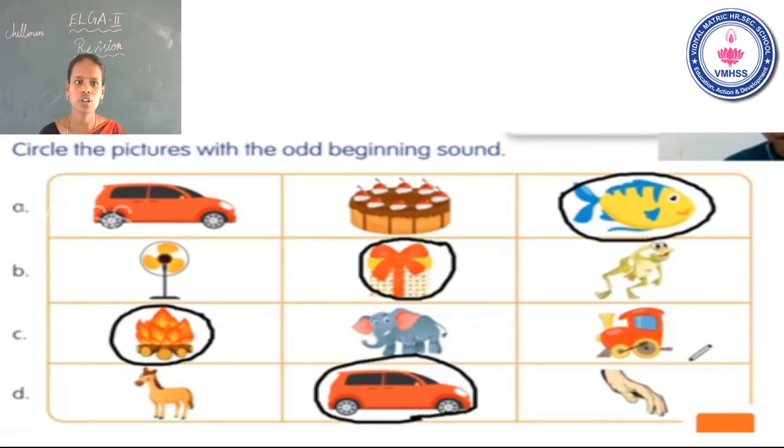Yes, the first one is fish. That beginning sound is F. Okay. Second one is gift. That one is the odd one. Third answer is fire. Last one is car. Okay. Horse and hand have the same beginning sound, but car is the odd one. Okay. Now go to the next one.